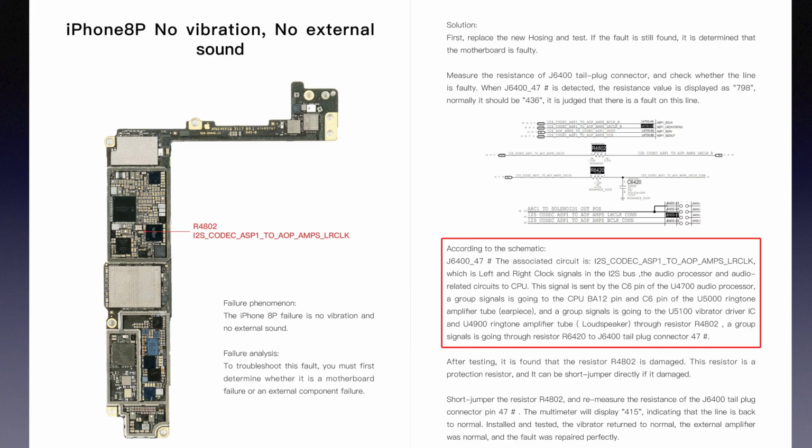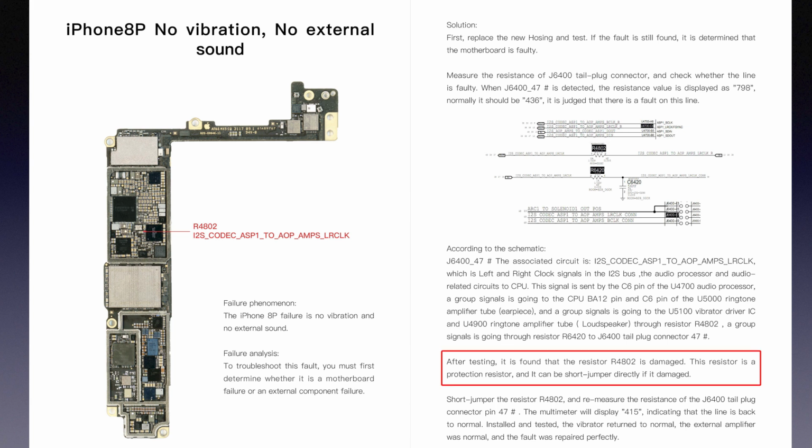And another signal is going to the U5100 vibrator driver IC and U4900 ringtone amplifier through resistor R4802. A signal is going through resistor R6420 to pin 47 of J6400 tailpipe connector. After testing, it is found that the resistor R4802 is damaged. This resistor is a protection resistor, and it can be short jumpered directly if it is damaged.